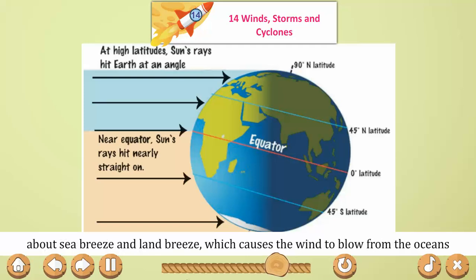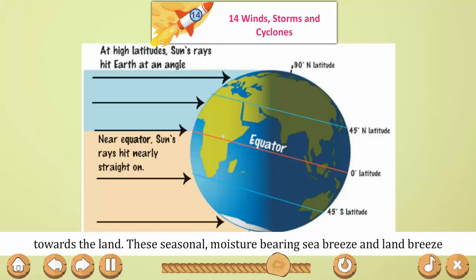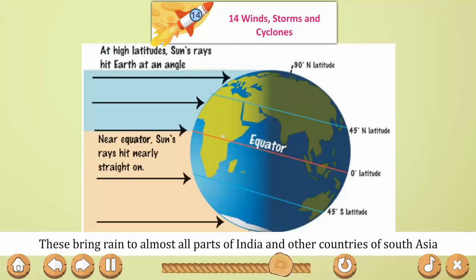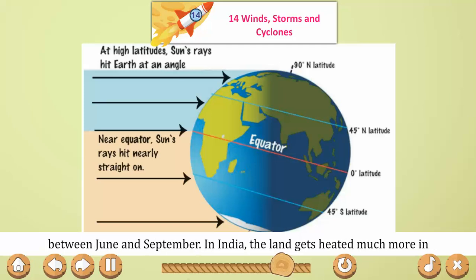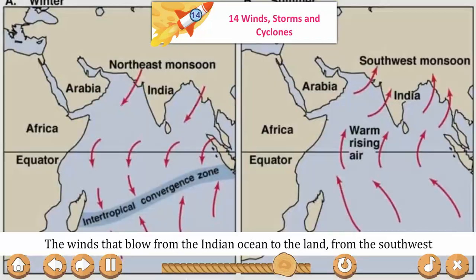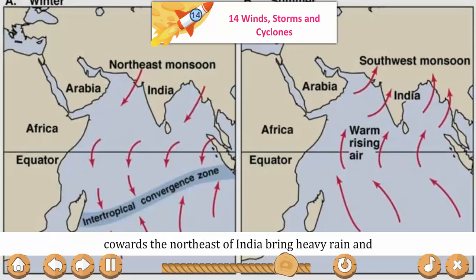As we have already learnt about sea breeze and land breeze, which cause the wind to blow from the oceans towards the land. These seasonal moisture-bearing winds are called monsoon winds. These bring rain to almost all parts of India and other countries of South Asia between June and September. In India, the land gets heated much more in summer than the water in the Indian Ocean. The winds that blow from the Indian Ocean to the land, from the southwest towards the northeast of India, bring heavy rain and cause the southwest monsoon.